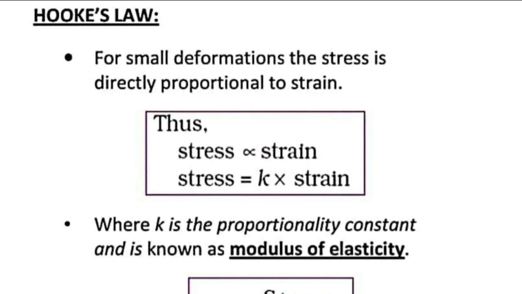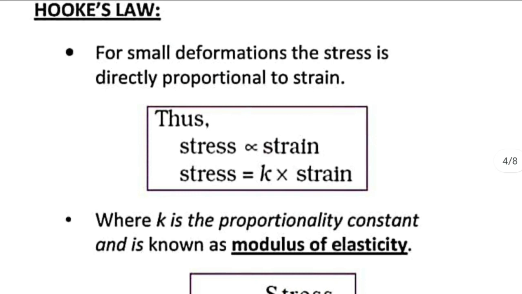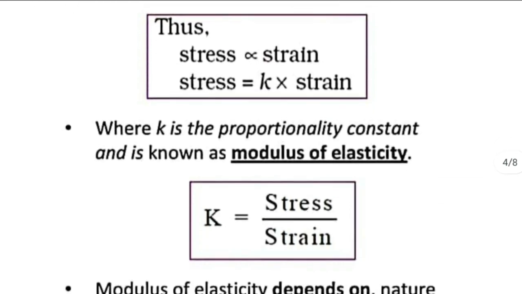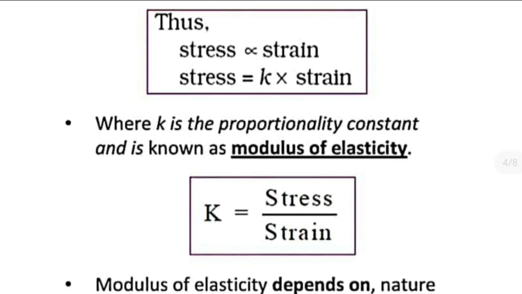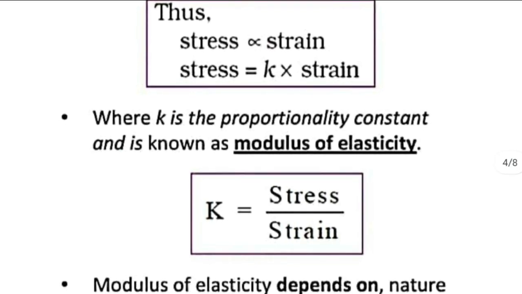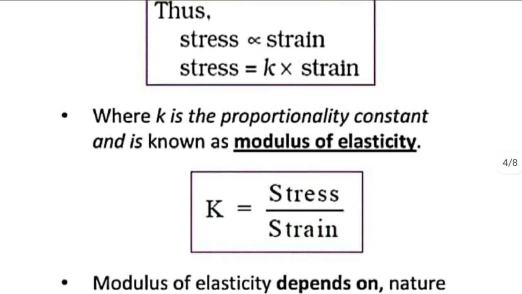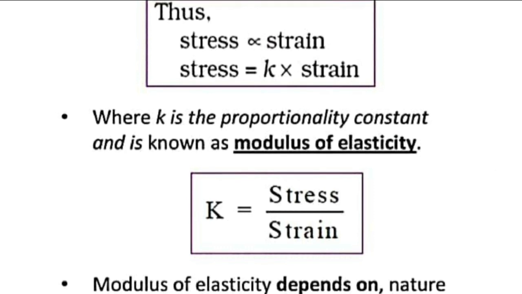So for small deformations, the stress is directly proportional to strain, or stress is equal to a constant times strain. That proportionality constant is known as the modulus of elasticity, the most important term of the chapter. Generally we use the letter K to represent modulus of elasticity, and it is equal to stress by strain.